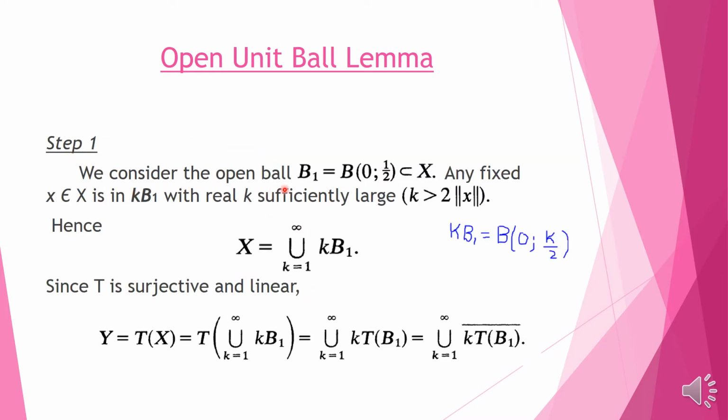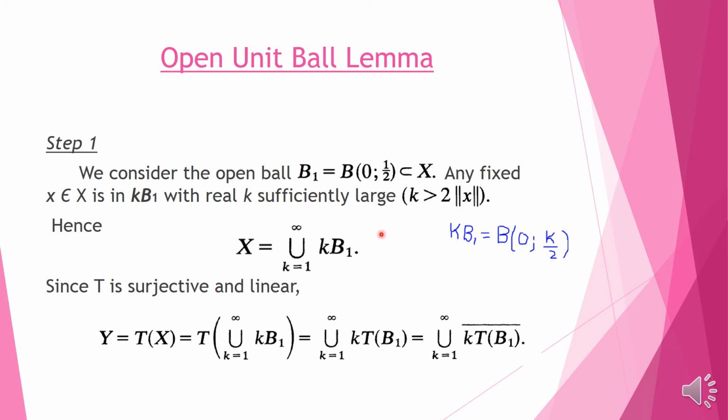Consider the open ball B1 of radius half centered at 0 in X. Then any x belonging to X is in kB1, because if B1 is the ball of radius half, then kB1 is the ball of radius k by 2. Here we use B dot 1.